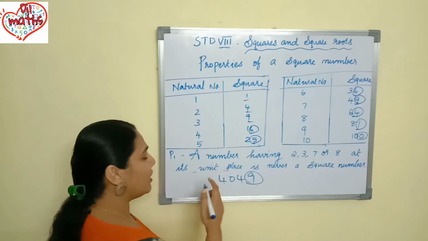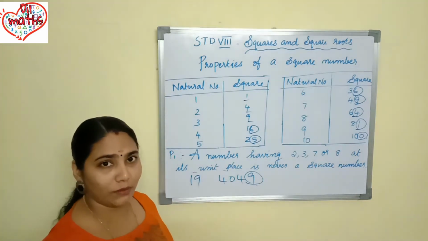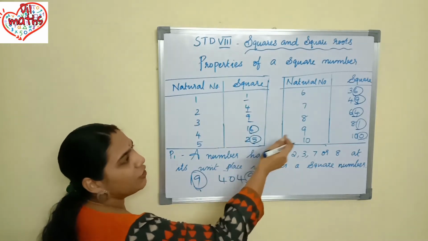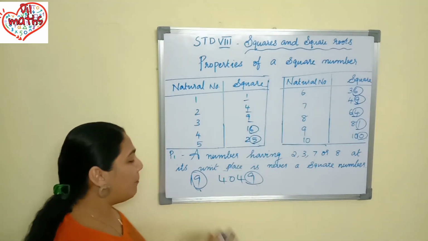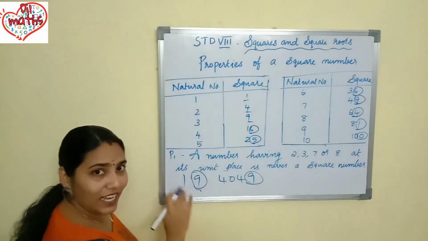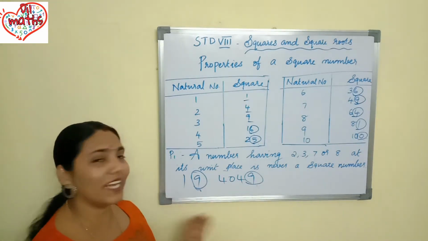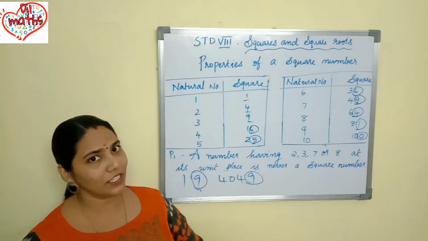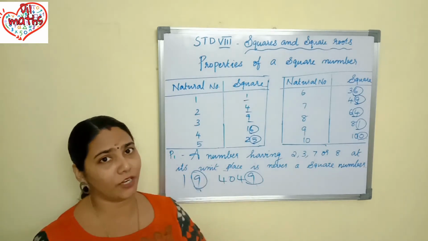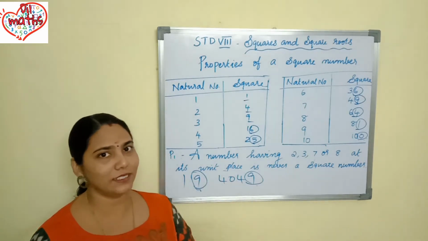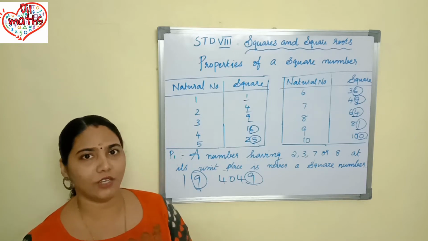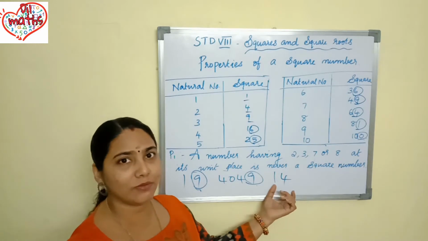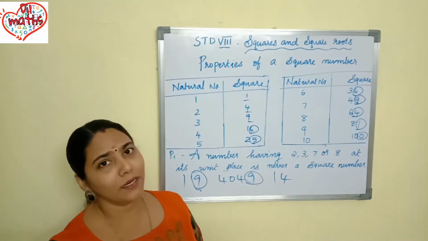Why? Because you know that 19 is a small number, isn't it? In the ones place 9 is coming. Always in the ones place 1, 4, 9, 6, 5 or 0 is coming. That is correct only. But here you can check that in 19 also the ones place is 9. But you know that 19 is not a perfect square, isn't it? So if 9 is coming in the ones place, you should check whether it is perfect or not. Then only you can say whether it is perfect or not. Like that, if you take 14, because it is a small number, you can say that it is not a perfect square, isn't it?